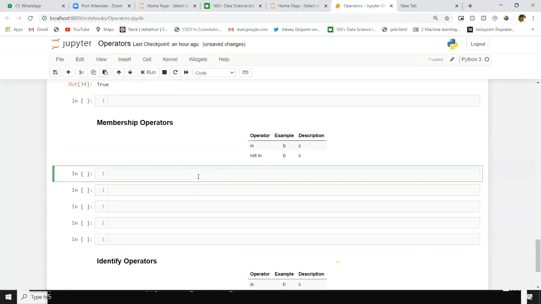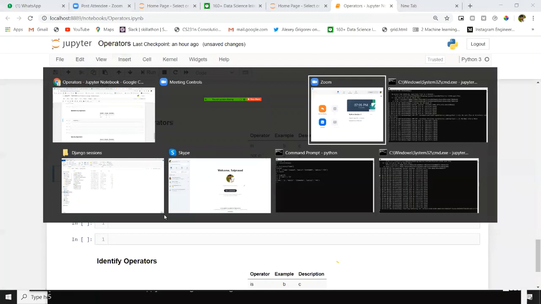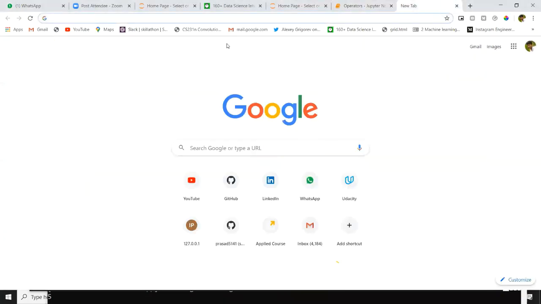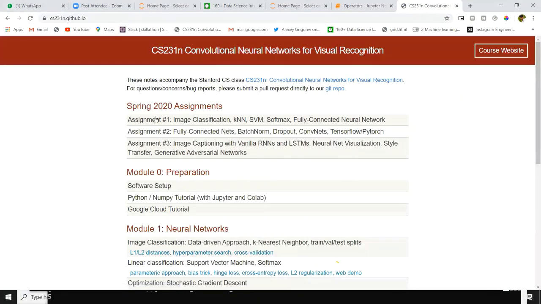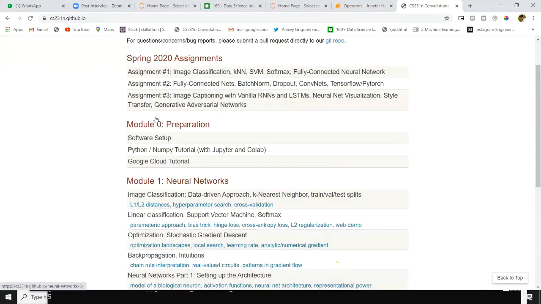For suppose, I will tell one example. I have one sentence here. I'll copy paste this sentence from Google.